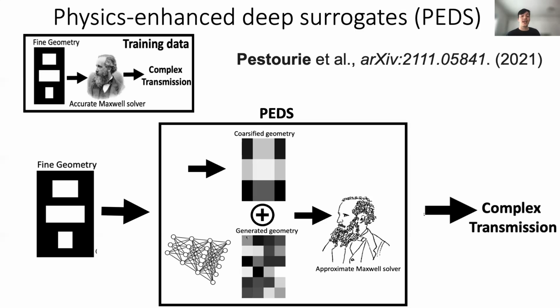Trained end-to-end, the neural network generator finds the input to the low-fidelity model that will result in the same complex transmission as the computationally costly accurate solver for Maxwell's equations. This type of surrogate model is about 10,000 times faster than the costly Maxwell's equations for 3D simulations.